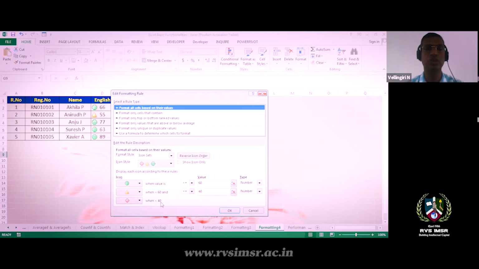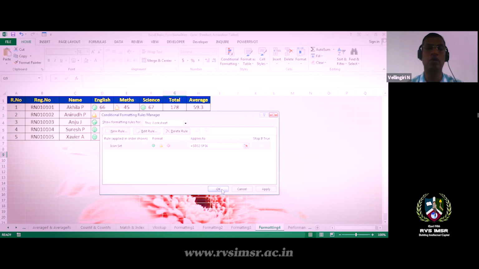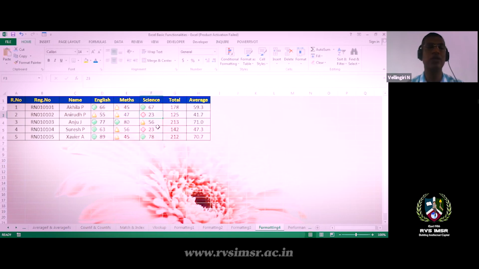I'm having 0 to less than 40, which is indicated with red. And 40 to 60, I'm using the orange triangle, and above 60, I am giving a green round. Okay, so this is the way I have created a rule. Using this, we can identify the people who are failure candidates. I can identify the data, and I can alert that student to take care of their studies, right?